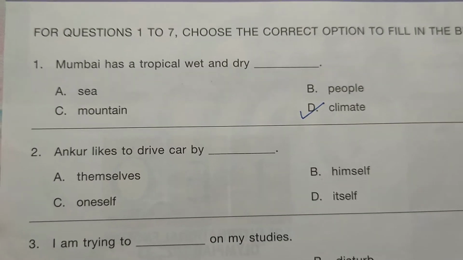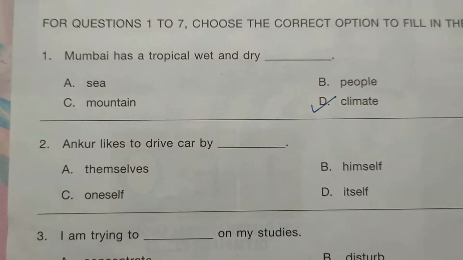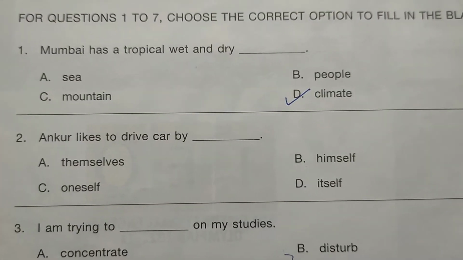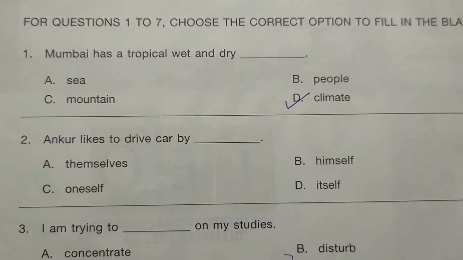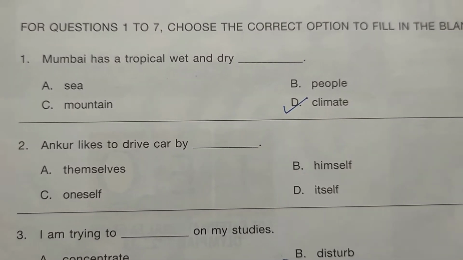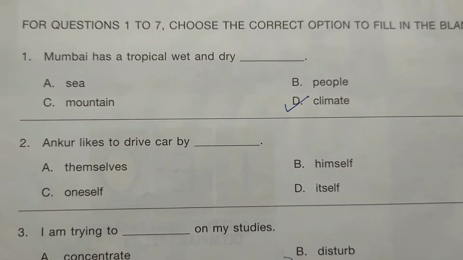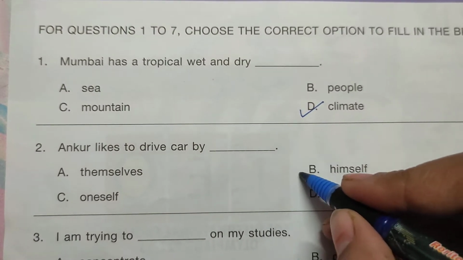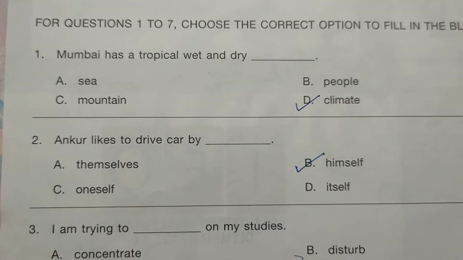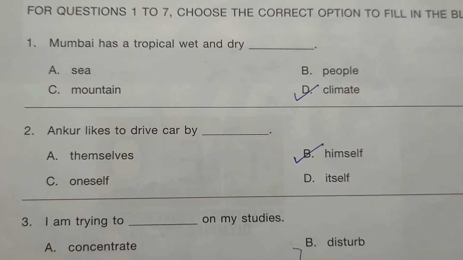Next is question number 2. Ankur likes to drive car by, option A, themselves, B, himself, C, oneself, and option D, itself. And the correct answer is option B, himself. Ankur likes to drive car by himself.